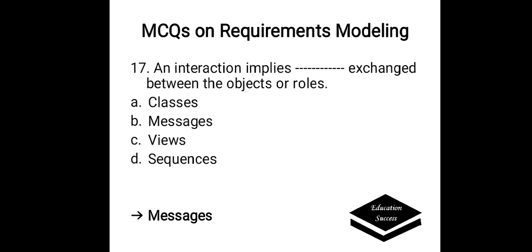An interaction implies dash exchange between the objects or roles. Options are A. Classes, B. Messages, C. Views, D. Sequences. Correct answer is messages. An interaction implies messages exchanged between the objects or roles,